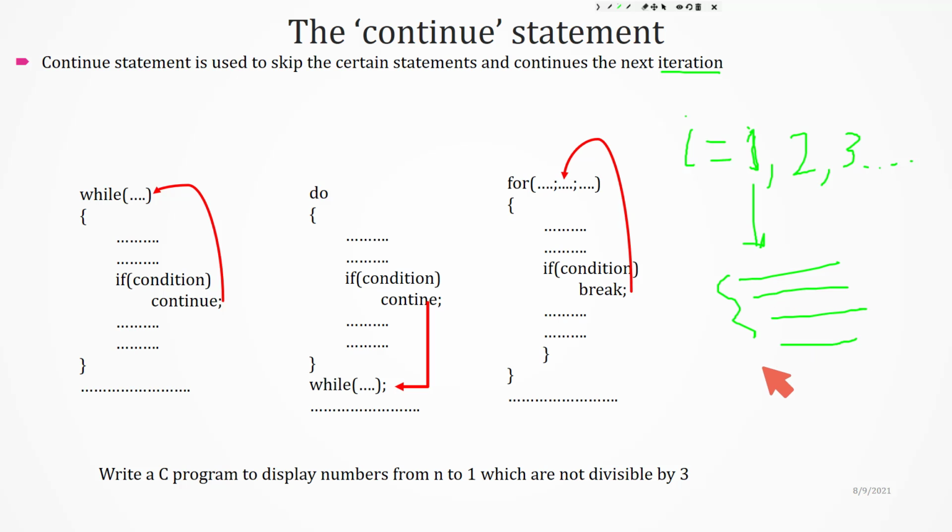Execution of these statements can be called an iteration. When I equal to 1, these things are executed, so that can be called an iteration. When I equal to 2, again this same set of statements will be executed. We can call it the next iteration or second iteration. Again for I equal to 3, these statements will be executed. That is called the third iteration. So again read this point: the continue statement is used to skip certain statements and continue to the next iteration.